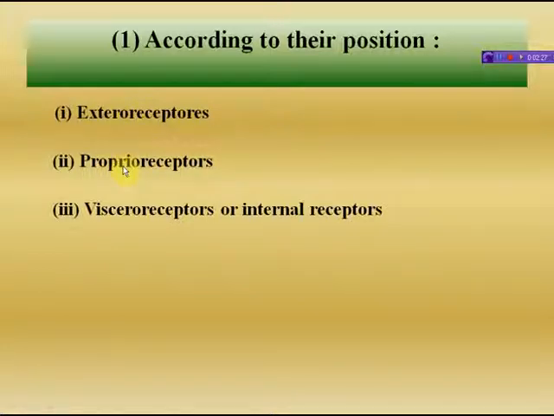Second is proprioceptors. These are sensitive to changes in tendons, muscles, and joint movements. Third is visceral receptors or internal receptors. These are sensitive to stimuli coming from internal body organs. So this is the classification of sense organs according to their position.